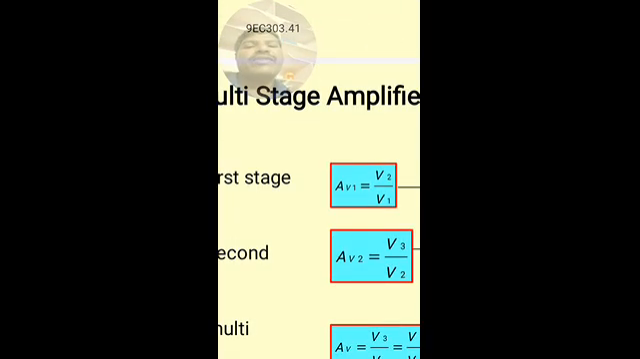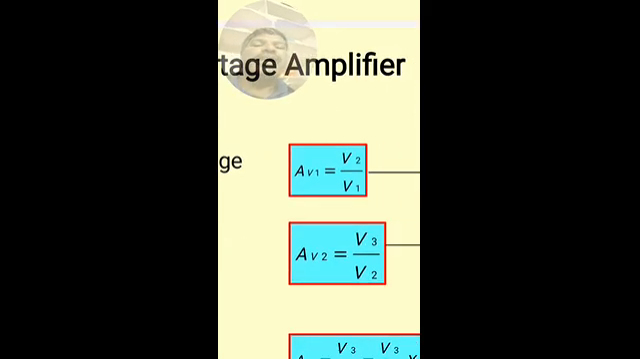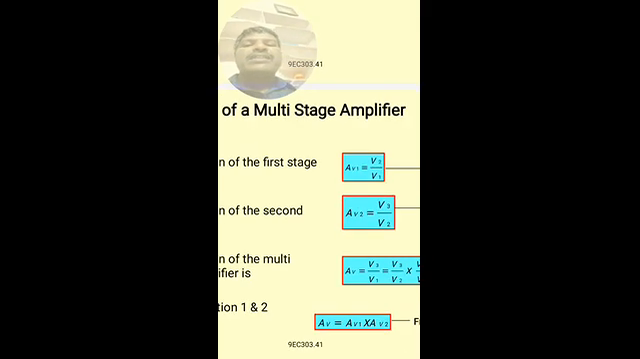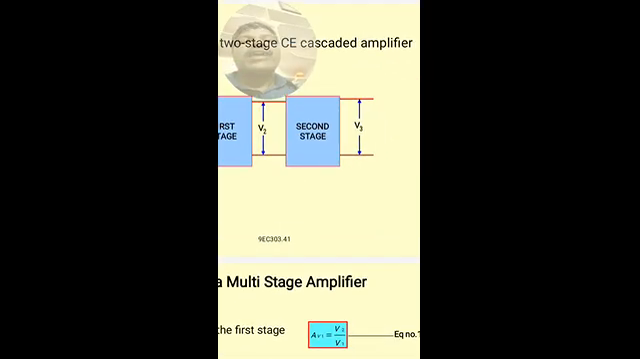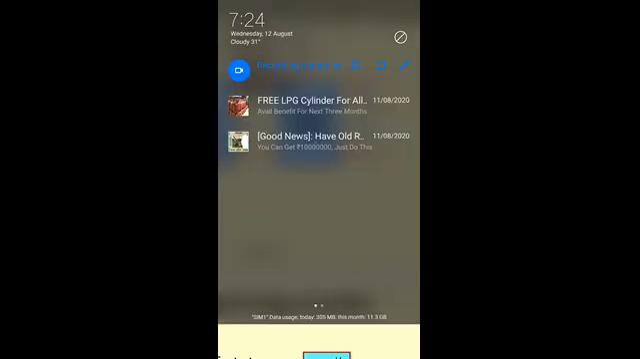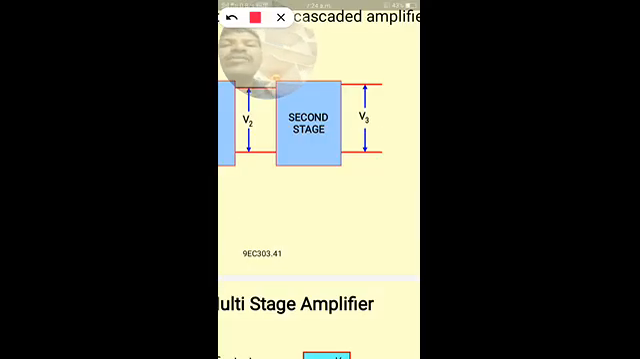So the gain of the first stage amplifier is AV1 equal to V2 by V1. Similarly, we can write the expression for the gain of the second stage amplifier.